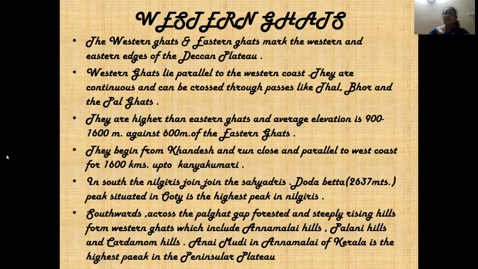Okay, height is 900 to 1600 and in the Eastern Ghats it is 600. They begin from Khandesh and they run up to Kanyakumari. Then in the south, the Nilgiris join the Sahyadris. Doda Betta is the highest peak. Then you have the Anaimudi peak, which is the highest peak in the Peninsular Plateau. So if they ask which is the highest peak in the Peninsular Plateau, you write Anaimudi. If they ask which is the highest peak in the Nilgiris, you have to write Doda Betta. If you write one for the other, then the entire geography goes wrong. Understood?